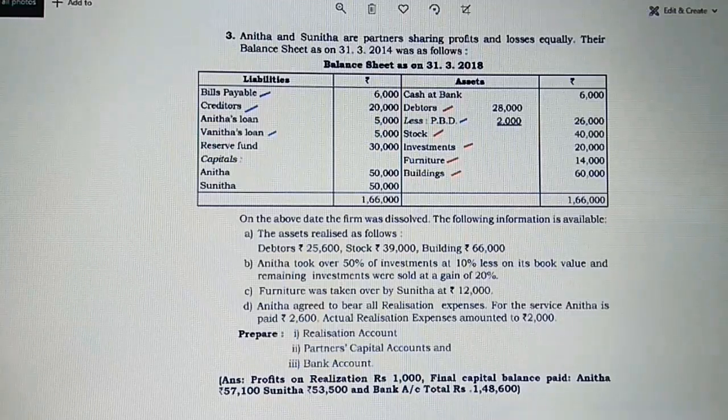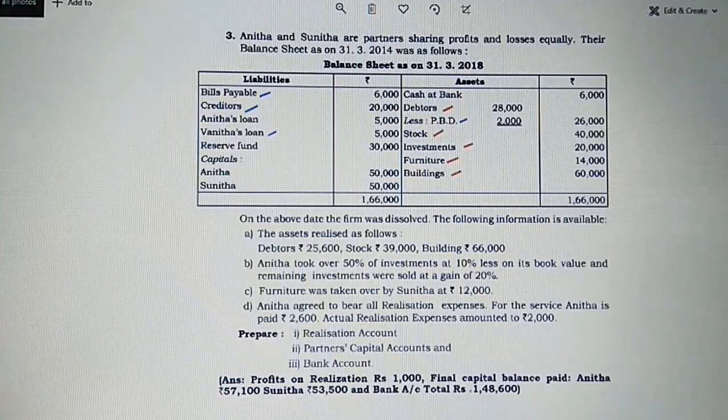Hi students, in this video we are going to go for exercise 3 related to realization account. Instead of just reading this question and saying this has to be taken to this place and this has to be taken towards the credit side, it's not going to work, I guess. So we are just going to observe what actually is happening, because here we don't have anything else apart from reading the main heading.